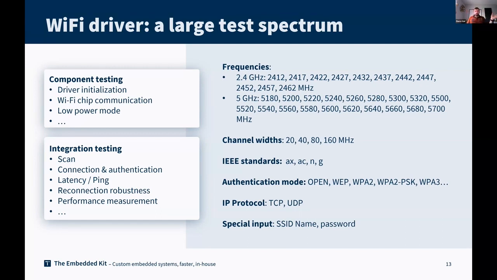So there are a lot of parameters that have to be validated to ensure good behavior of your system when it is on the field, connected to a specific customer router or a specific industrial Wi-Fi. So it is really important to be able to validate all the different modes and also all the cross versions of the modes.